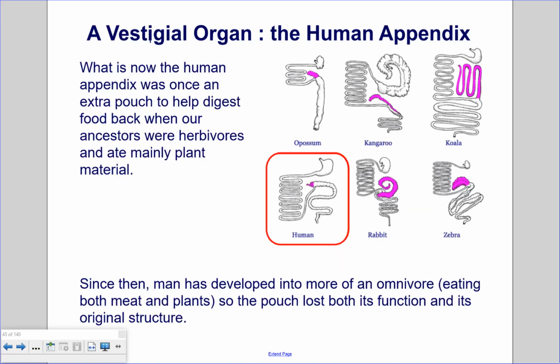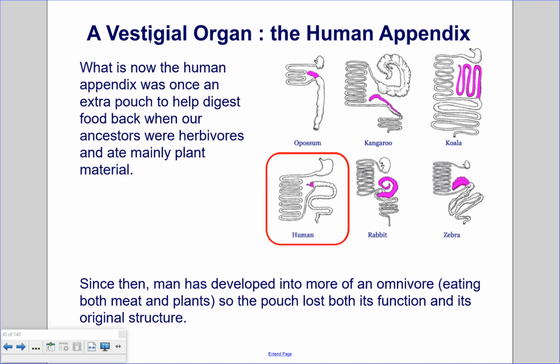A vestigial organ, the human appendix. What is now the human appendix was once an extra pouch to help digest food back when our ancestors were herbivores and ate mainly plant material. Since then, man has developed into more of an omnivore, eating both meat and plants. So the pouch has lost both its function and its original structure.